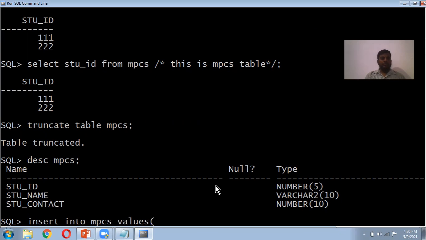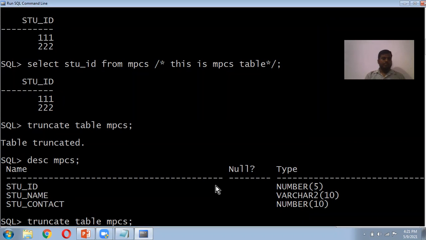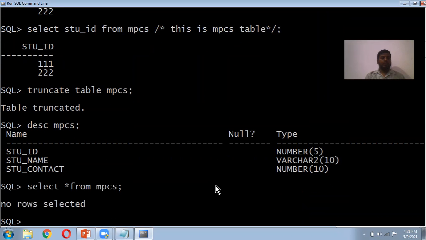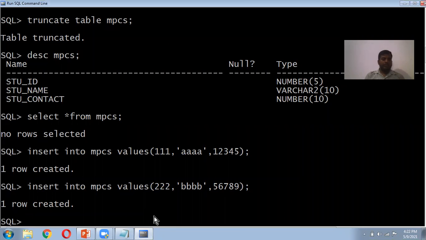You can see the values here: 111, name is AAA, which we have already seen. So we'll see the values here, this is for the truncate and drop. First select star from MPCS, and you can see these values.